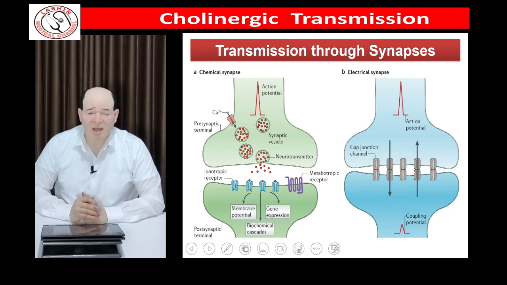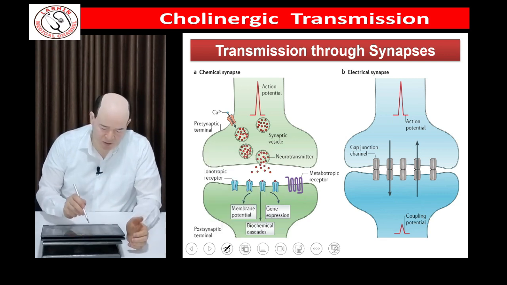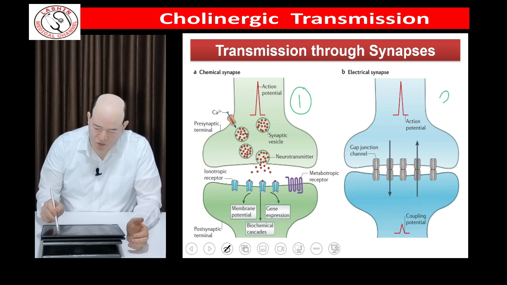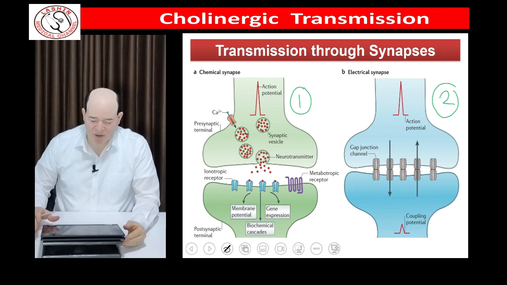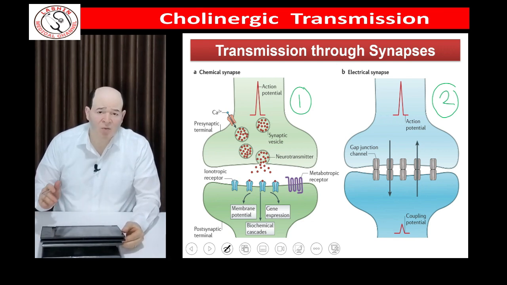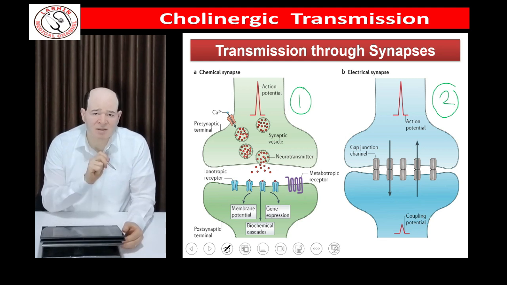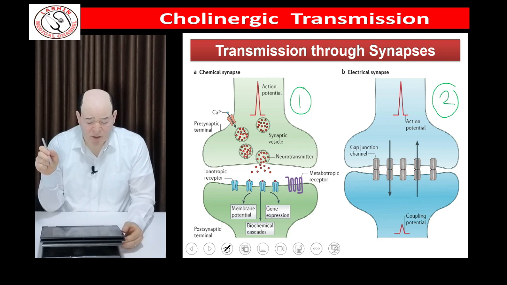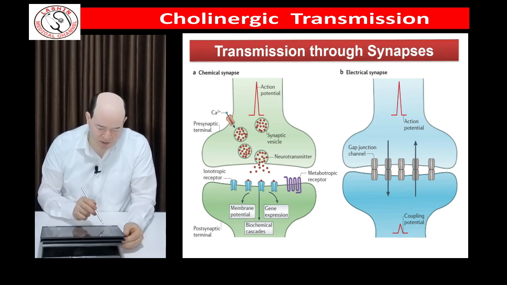As a general rule, we have two types of transmission inside the nervous system. The first is what is called the chemical transmission. The second is what is called electrical transmission. These are the two methods of transmission inside our nervous system. Today, we are speaking about the chemical transmission inside the autonomic nervous system. However, in the coming lecture, we will discuss the process in detail and we will speak about all types of transmission, which includes also the electrical transmission.